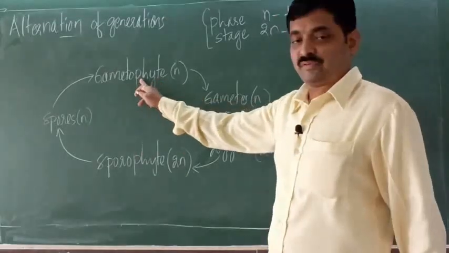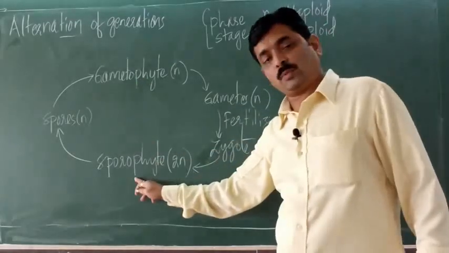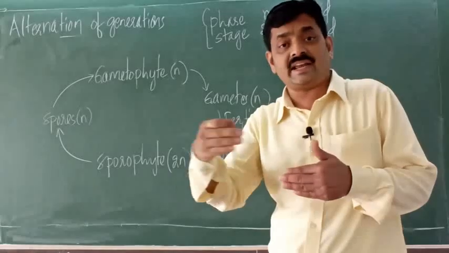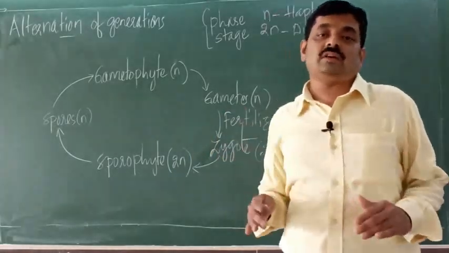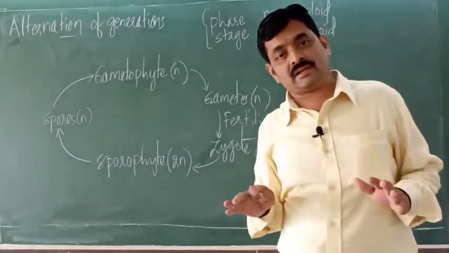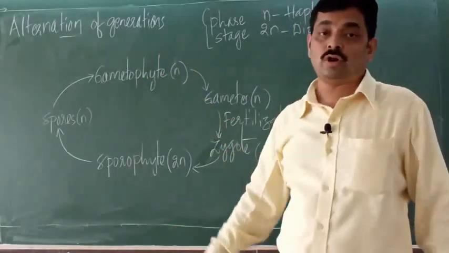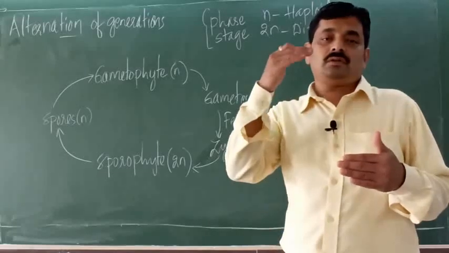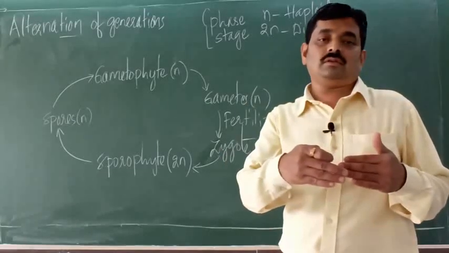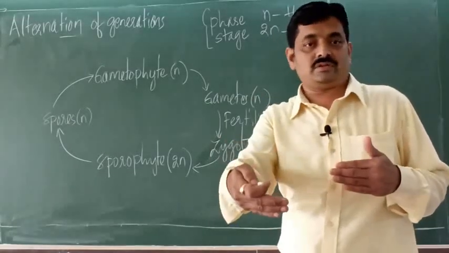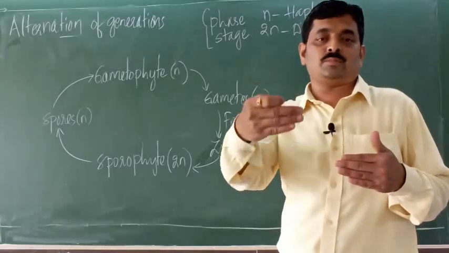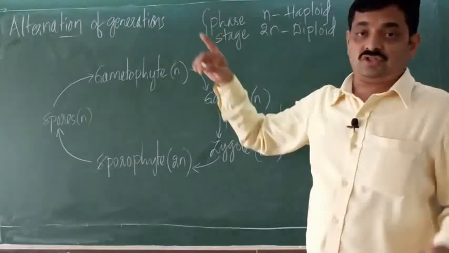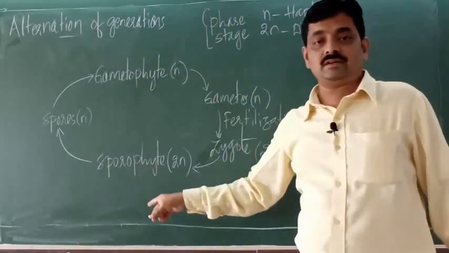Means one phase is gametophyte, next phase is sporophyte, again gametophyte, sporophyte. So they alternate with each other in the life cycle, and that is called alternation of generations. Here alternation means one generation alternates with another generation. Means one gametophyte, one sporophyte, one gametophyte and one sporophyte. The two generations are gametophyte and sporophyte.